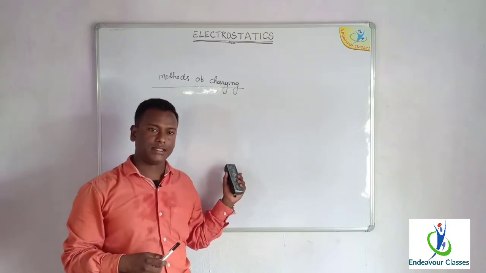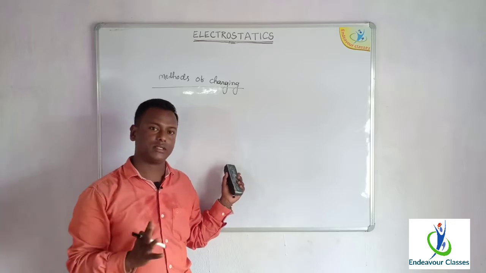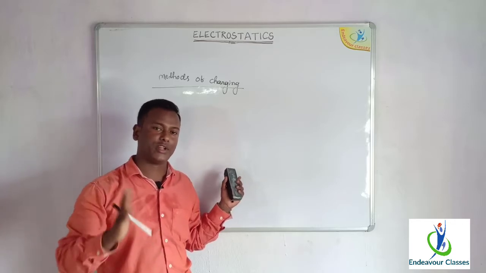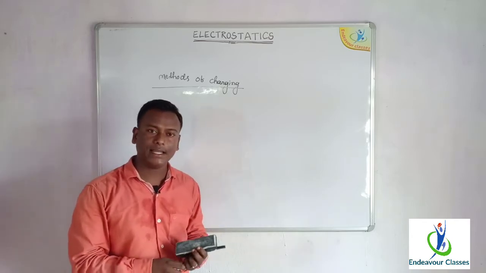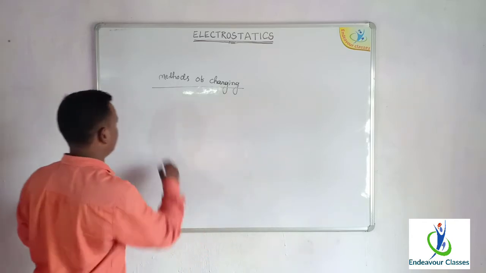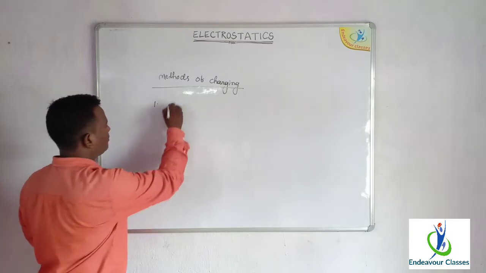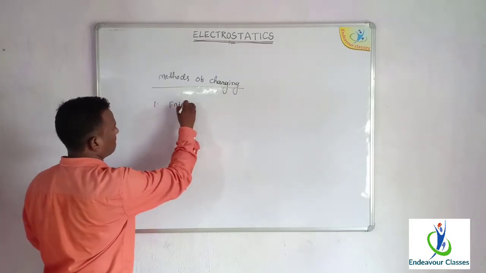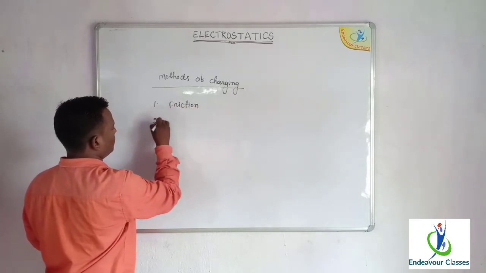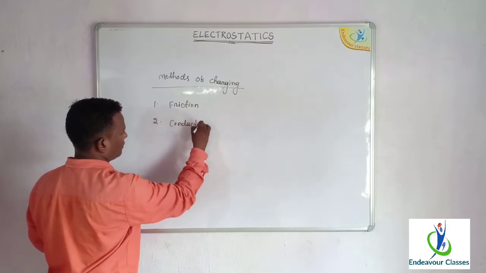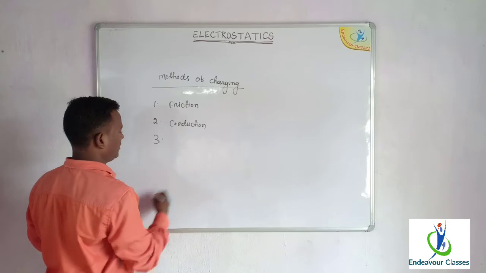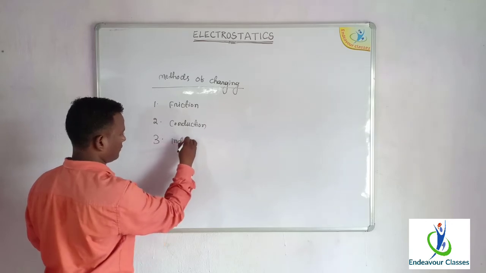You see, the methods of charging, that means the methods in which we can transfer electrons from one body to another. So there are basically three methods of charging a body. One is charging by friction, then charging by conduction, and lastly charging by induction.